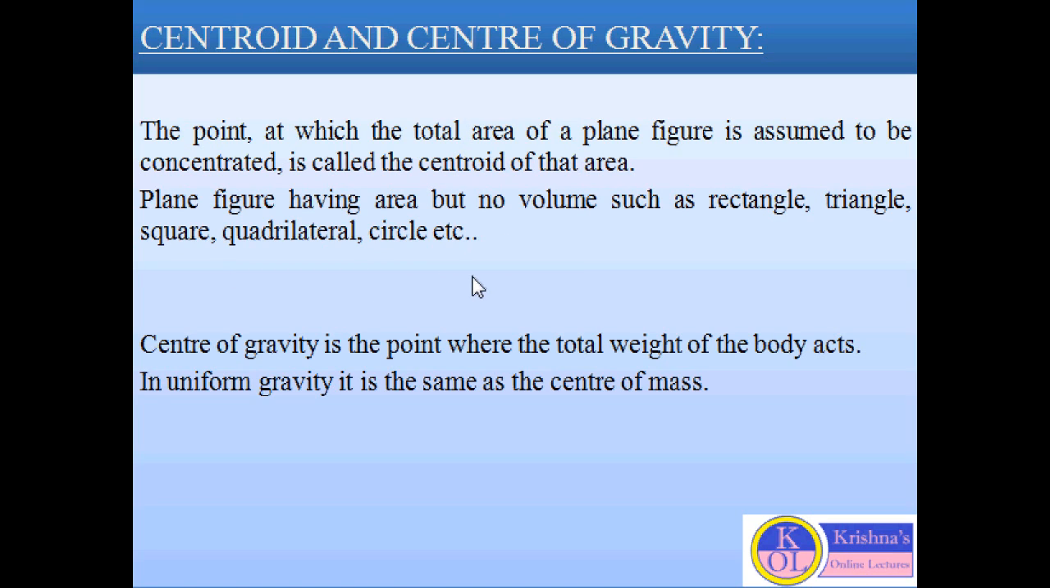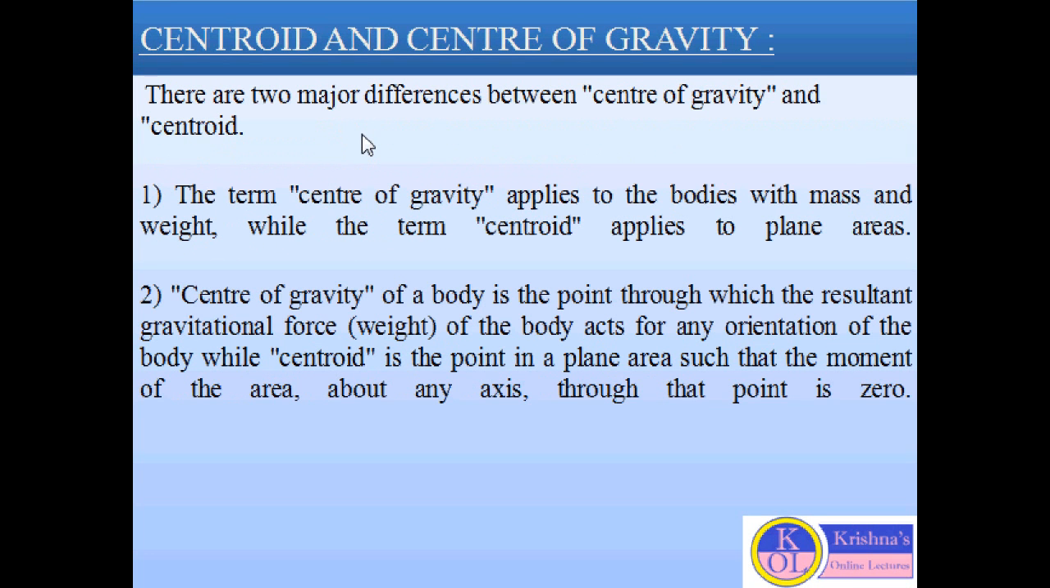Now center of gravity is the point where the total weight of the body acts. We can say in the condition of uniform gravity, the center of gravity is the same as the center of mass. There are two major differences between the center of gravity and the centroid. The first difference is the center of gravity applies to bodies with mass and weight, but the centroid is applied for the plane area, where we consider the body with area but no volume.